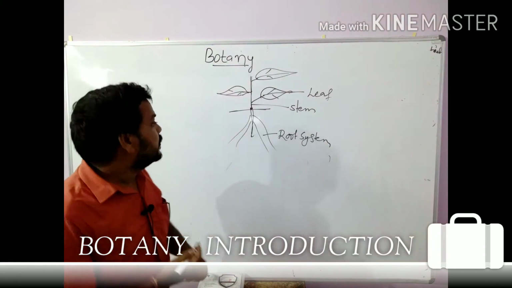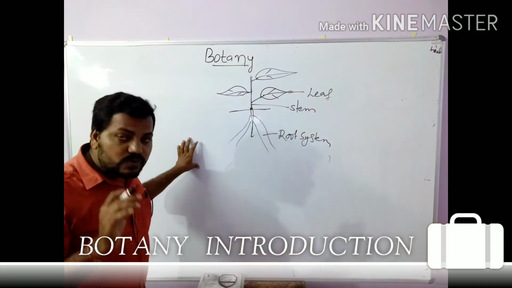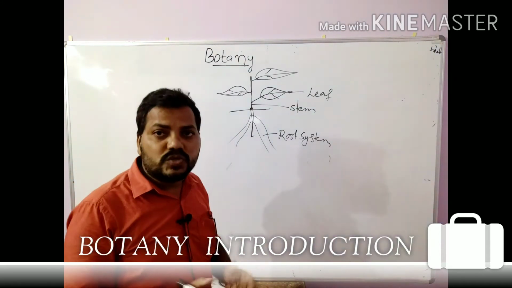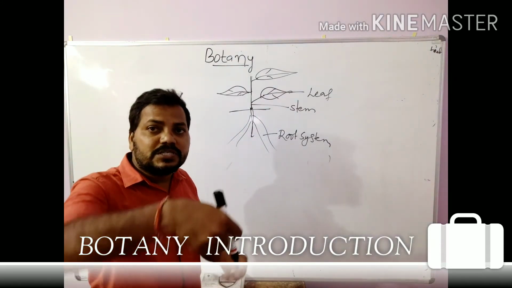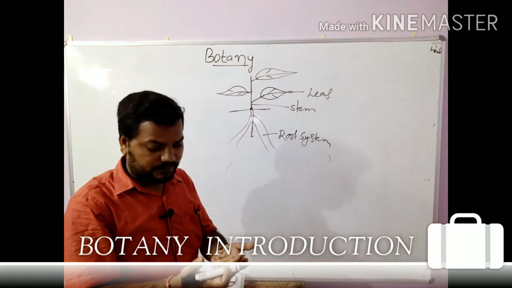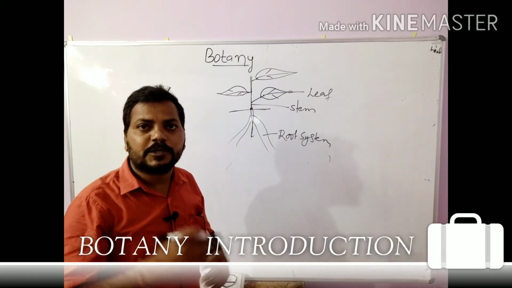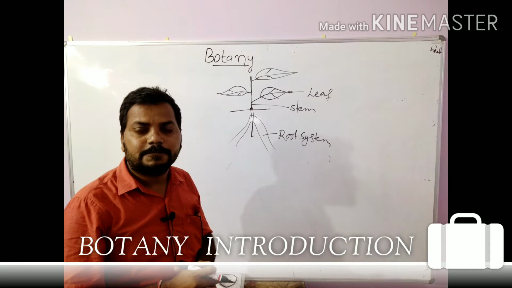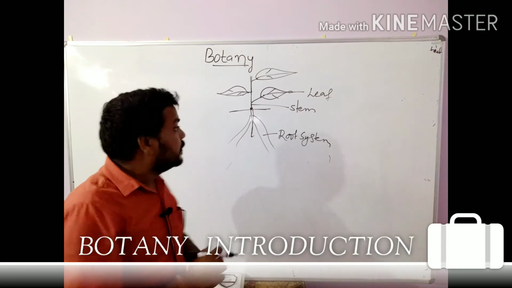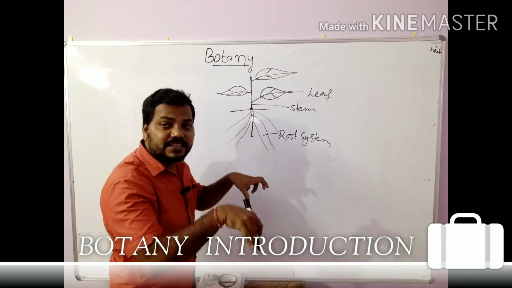Generally in most plants, the root system is present inside the soil, and it is not exposed to light.